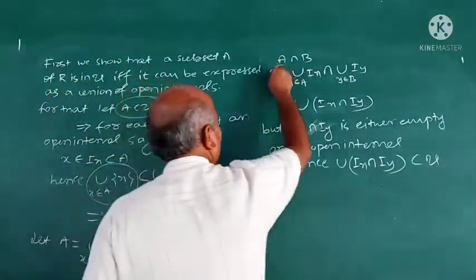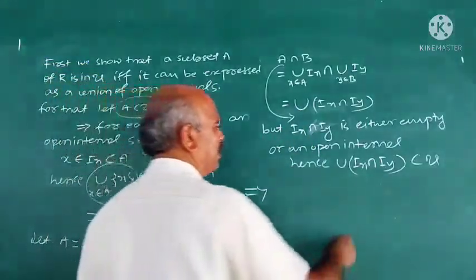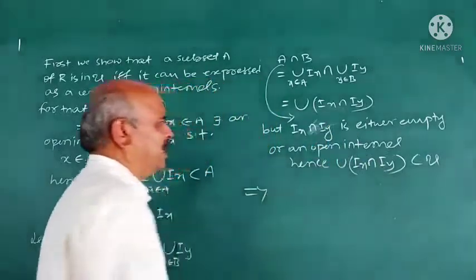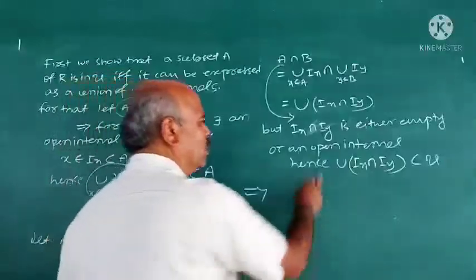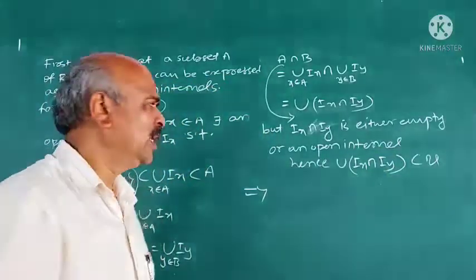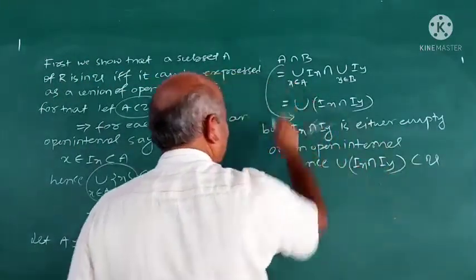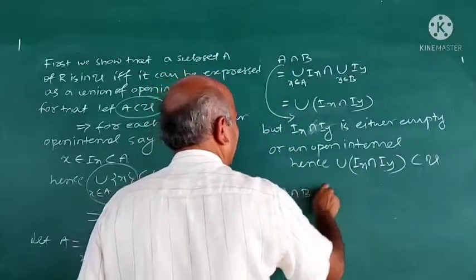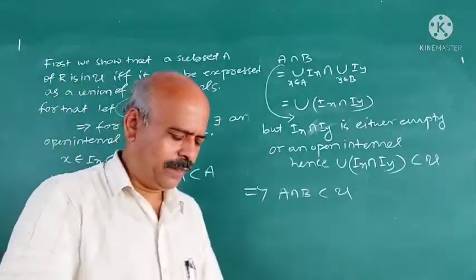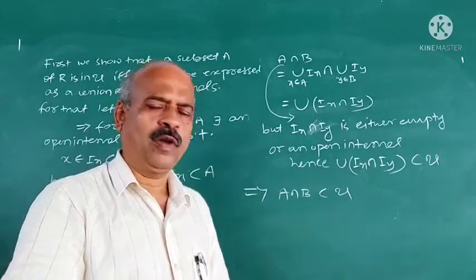This implies, what is A intersection B? It is union Ix intersection Iy, and Ix intersection Iy is either empty or an open interval. Hence, union Ix intersection Iy belongs to U, because this we have already proved: union of members of U is a member of U. This implies A intersection B belongs to U. Hence, all the four axioms are satisfied, and this is a topology.